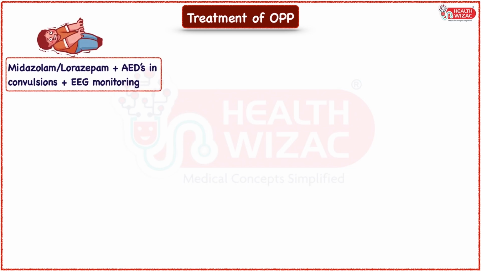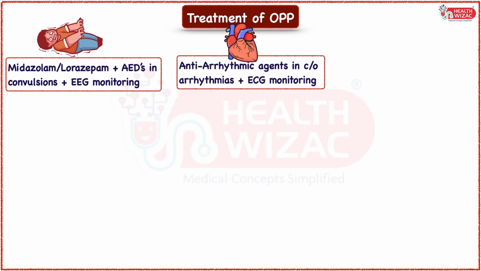In case of convulsions, patients should be started with benzodiazepine along with anti-epileptic drugs and regular EEG monitoring should be done. Arrhythmias should be managed with antiarrhythmic agents followed by close ECG monitoring.